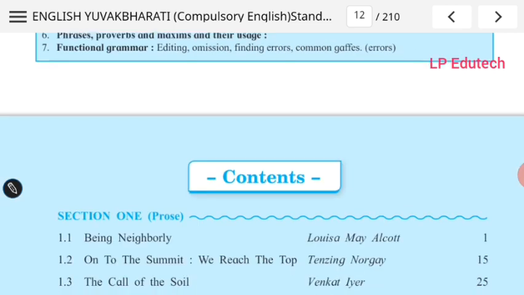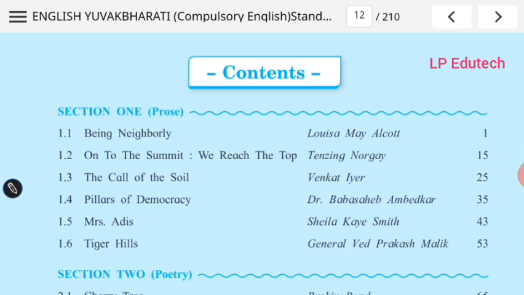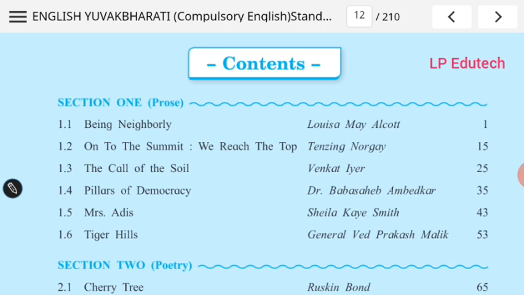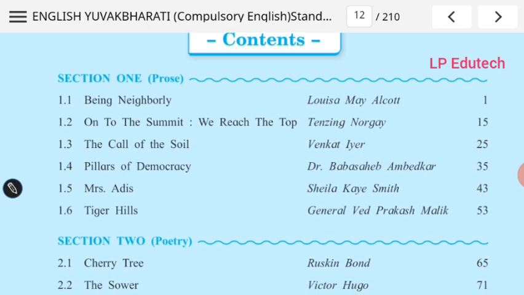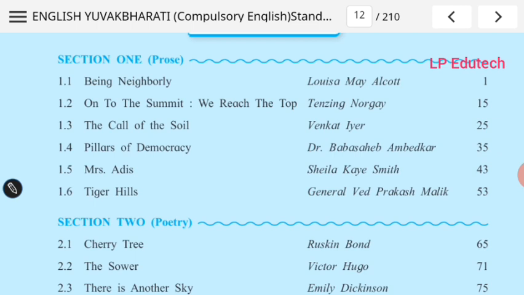And now we are turning towards the main contents of the textbook. Section 1, prose. As I told earlier, it is divided into four parts: prose, poetry, writing skill and genre drama. Lesson 1 is Being Neighborly. The prose lessons are: On the Summit That We Reached the Top by Tenzing Norgay, The Call of the Soil by Venkat Iyer, Pillars of Democracy by Dr. Babasaheb Ambedkar, Mrs. Addis by Sheila Kaye-Smith, Tiger Hills by General Ved Prakash Malik.